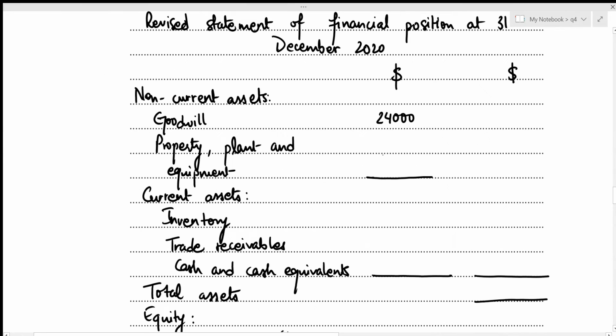Let's input this value in our statement of financial position. Okay, so that's 540,200. Now we can easily figure out the total for non-current assets, right? That is just going to be the sum of these two values, 24,000 plus 540,200, which results in 564,200.